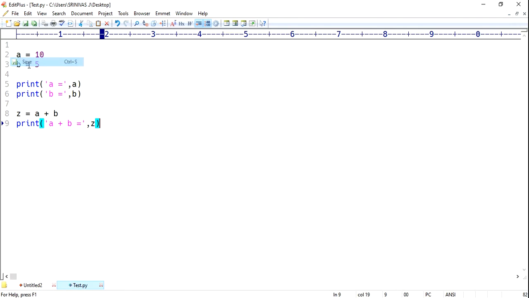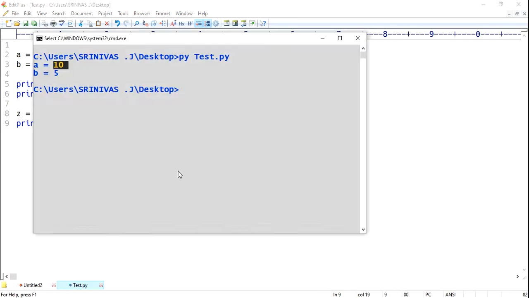Now save the file, open command prompt, and again py space test.py, enter. Yes, 10 plus 5, a plus b. A is 10 and b is 5, so total addition is 15.